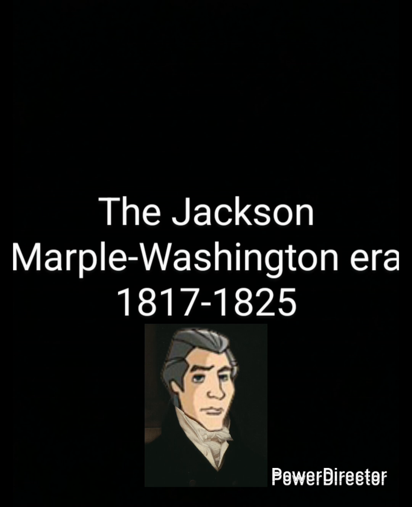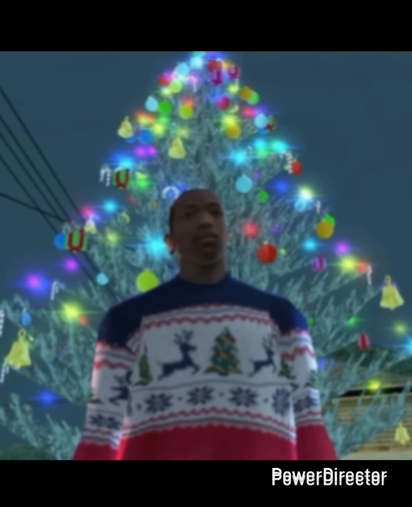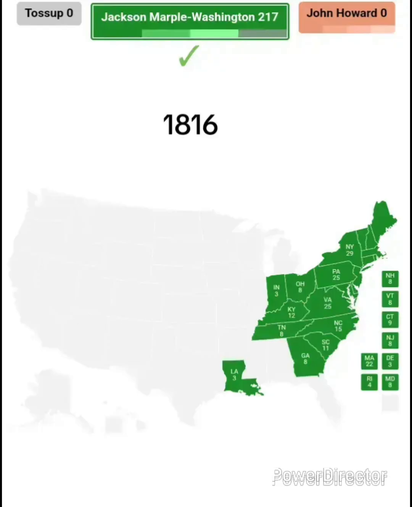The Marple-Washington era, 1817 to 1825. After the assassination of Talking Tom, President Kofi tries to get the Federalist nomination against John Howard but fails to win the nomination. The Democratic Republicans nominated Jackson Marple Washington, the adopted son of both former President George Washington and former President Nicholas Marple. The outcome was Marple Washington beating Howard unanimously, with it being 217 to 0. This was the 3rd unanimous election victory and the first since Washington in 1792.